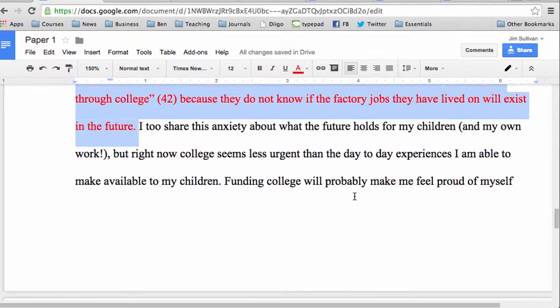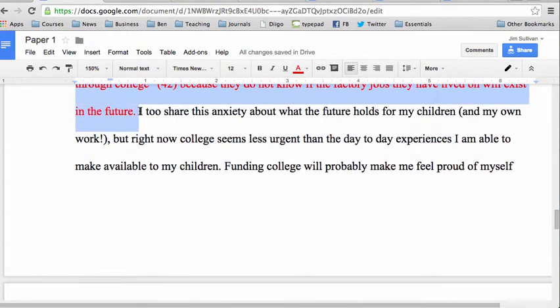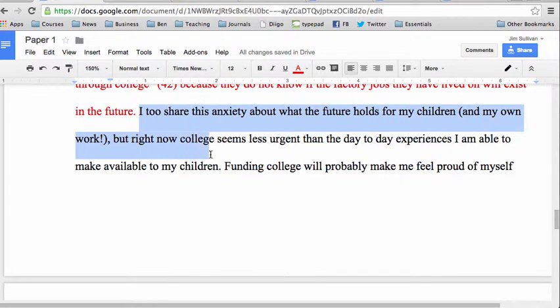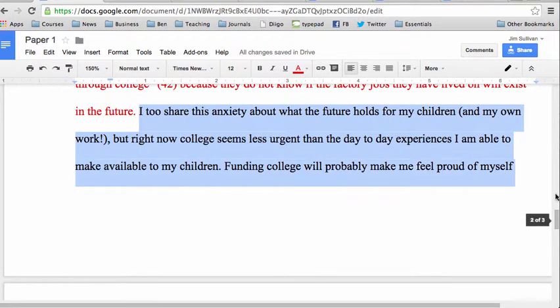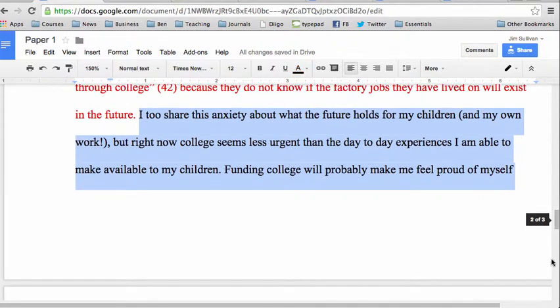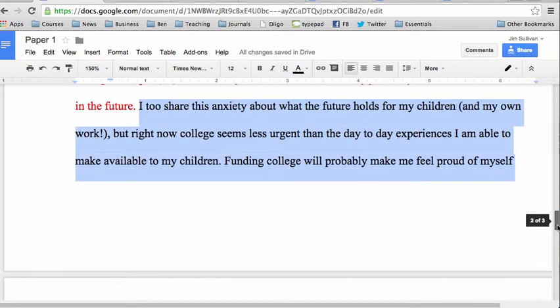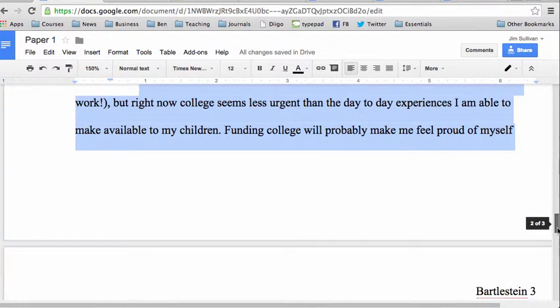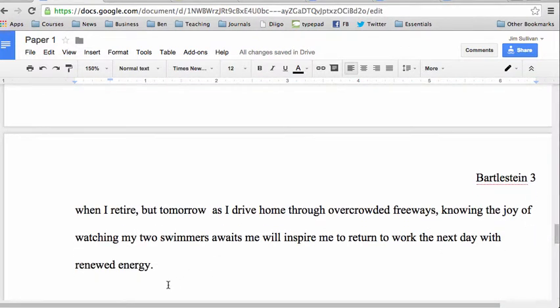And that third step is to interpret and to apply the reading, to explain how the reading fits with my logic. And you can see here I say, I too share this anxiety about what the future holds for my children. In other words, this is the connection between me and Denise Barber. And I talk about how I want to pay for their college too.